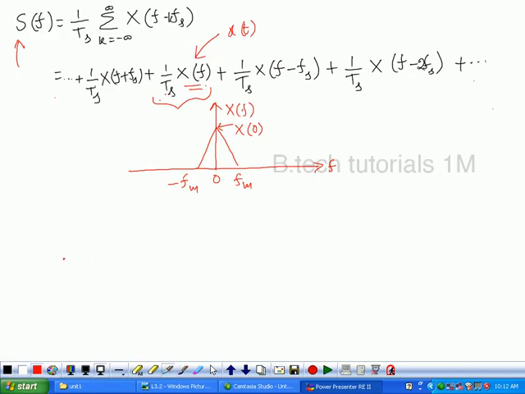Now can you plot the S of f? See, in the S of f we have this term, x of f divided by Ts. Therefore, this is minus fm and this is plus fm.